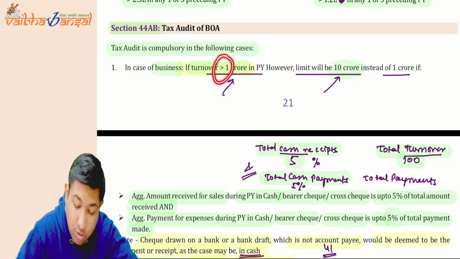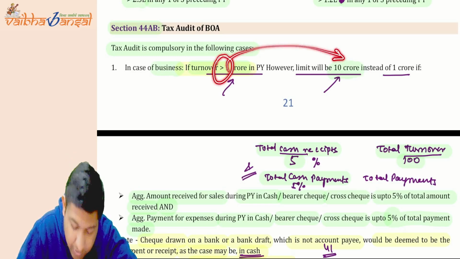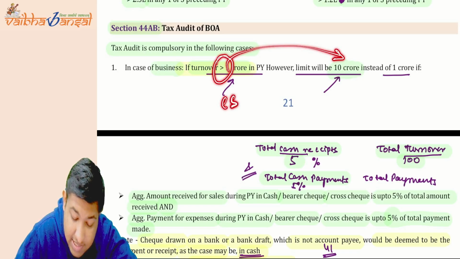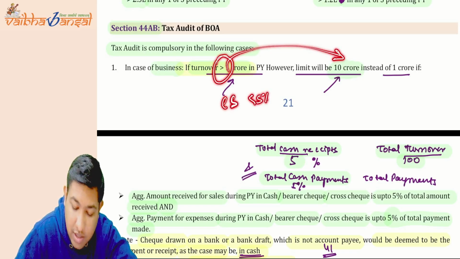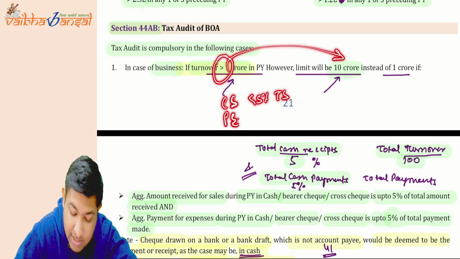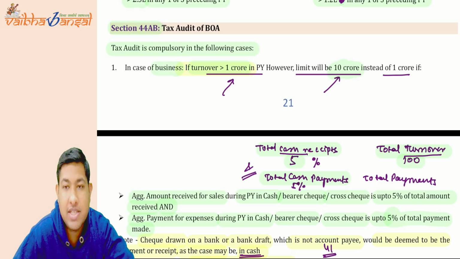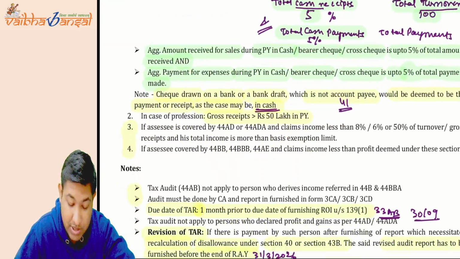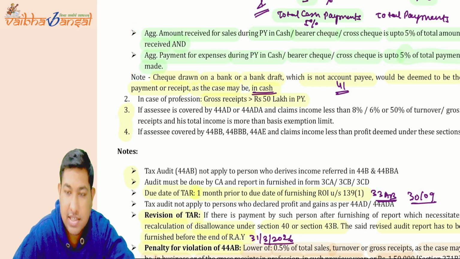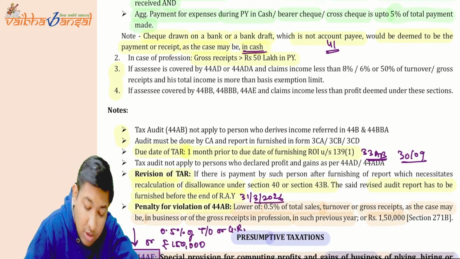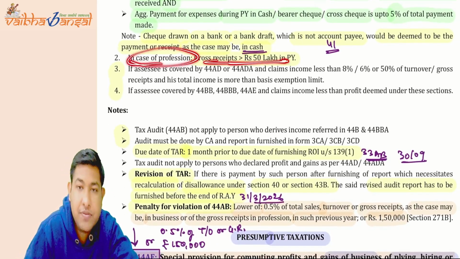This limit of 1 crore rupees will increase to 10 crore rupees if the cash sales are not greater than 5% of the total sales, or your cash purchases or cash expenditure is not greater than 5% of your total expenditure, total payments. Then this 1 crore rupees will increase to 10 crore rupees. Okay, these are the conditions. The 5% conditions are given there.